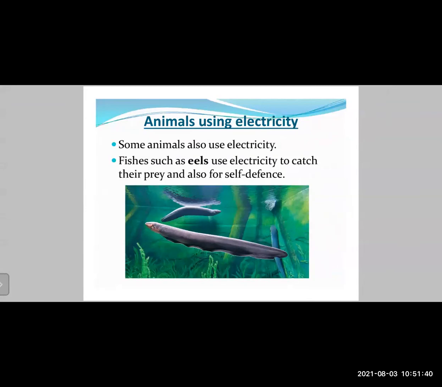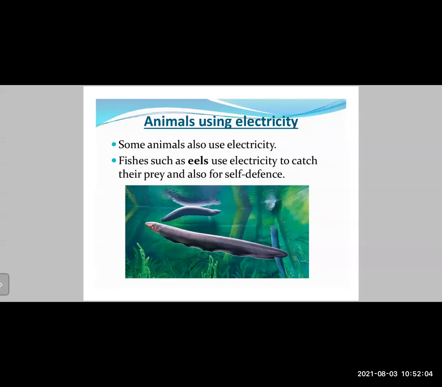Now fishes such as eels use electricity to catch their prey and also for self-defense. These are very intelligent creatures, these eels. When they have to catch their food, they generate an electric shock for a very tiny fraction of a second, and that tiny electrical shock stuns the prey that they're catching, and then they can eat those small fish.